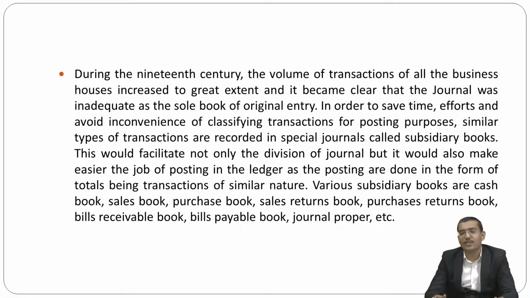So these are included in the subsidiary books. Ultimately, it is clear that the accounting system is not relevant to only one aspect, but is a process.